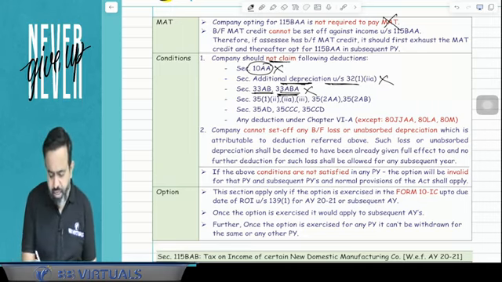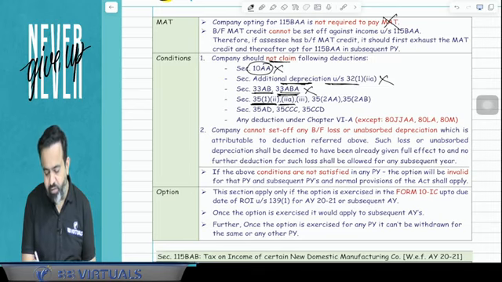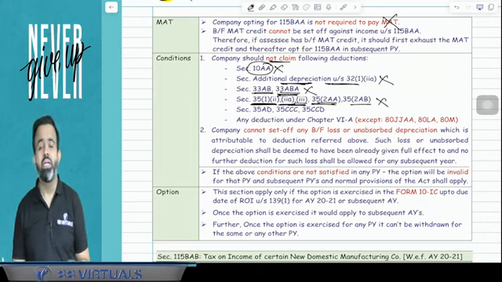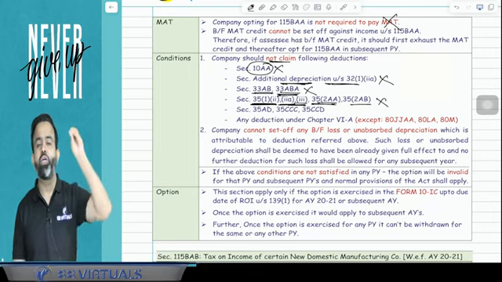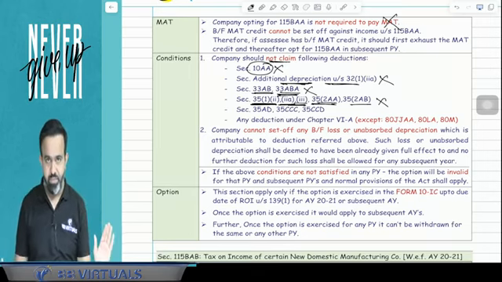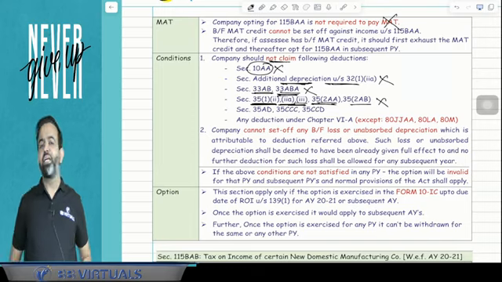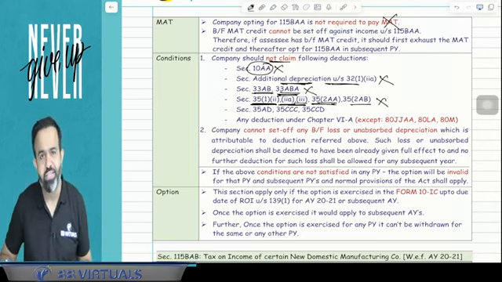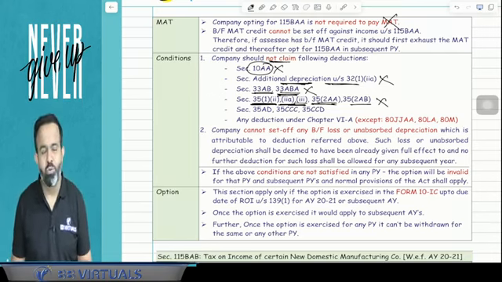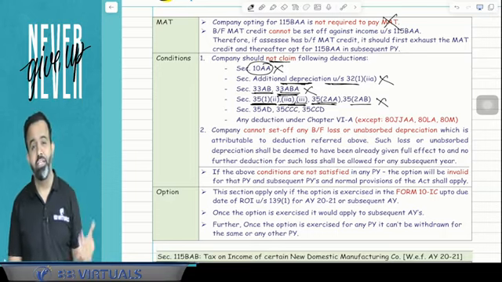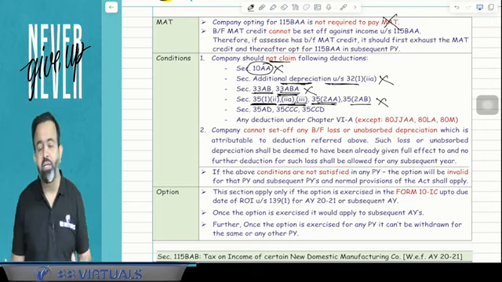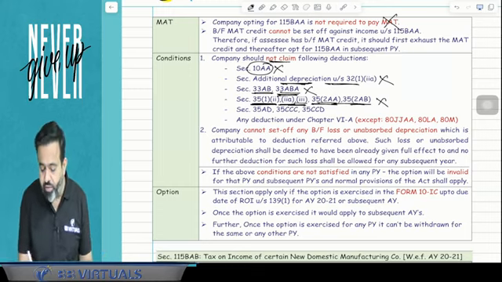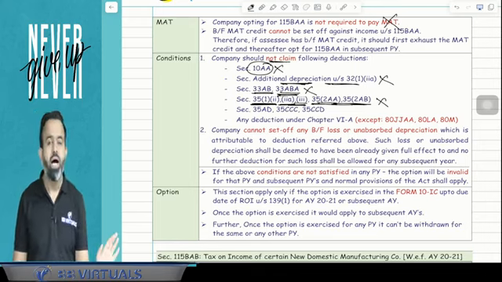After that, under scientific research, the 35(1)(ii), 35(1)(iia), 35(1)(iii), 35(2AA) and 35(2AB) deduction is not available. These sections are basically related to donations to others for scientific research. Guys, if you remember, I have mentioned donation to RAICU, which means Research Association, Institute, College, University. If you made a donation for scientific research or social statistical research, or a donation to an IIT or National Laboratory, or a donation to any Indian company engaged in scientific research, then a 100% deduction was available. Guys, this deduction is not available if a company is opting for 115BAA.